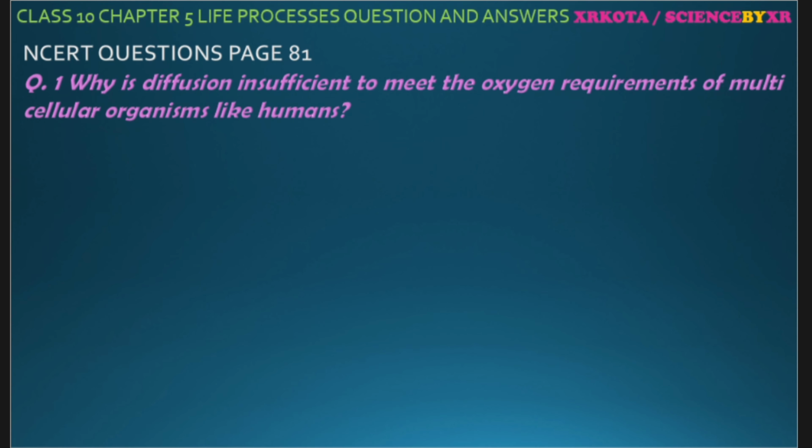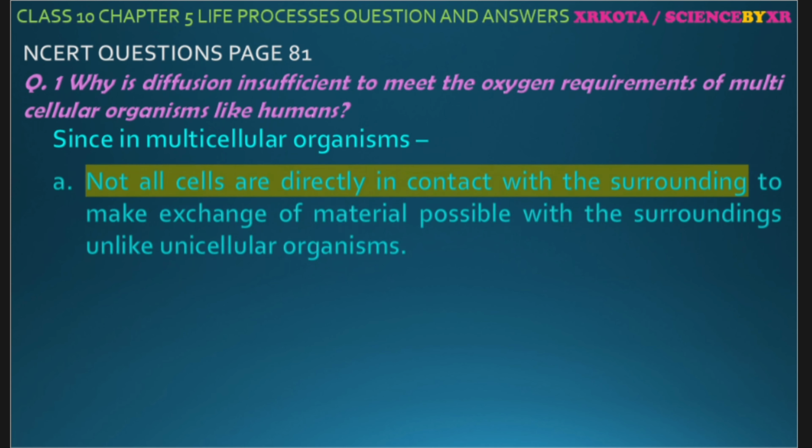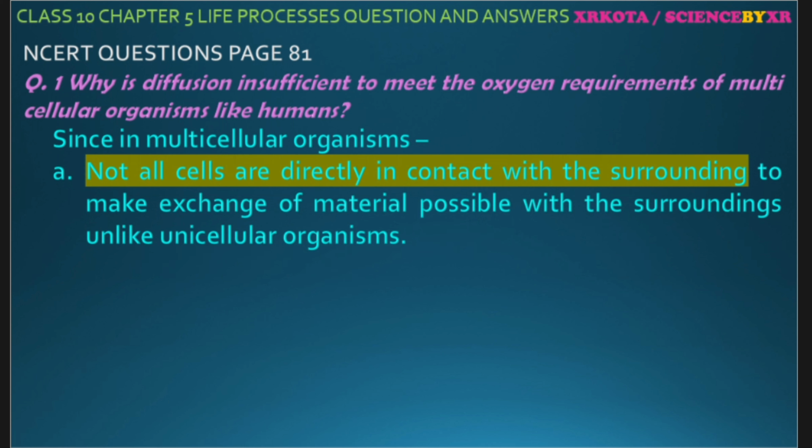The first question: why is diffusion insufficient to meet oxygen requirement in multicellular organisms like human beings? So the answer is, since in multicellular organisms like human beings, not all cells are in direct contact with the surroundings to make the exchange of material possible. Unlike in unicellular organisms like amoeba and paramecium, the body is in direct contact with the water, and whatever things they require they can simply take from the surroundings. But in the multicellular organism it is not possible.